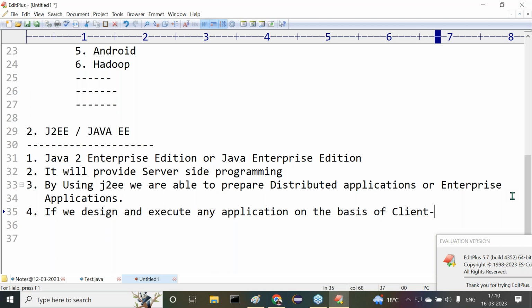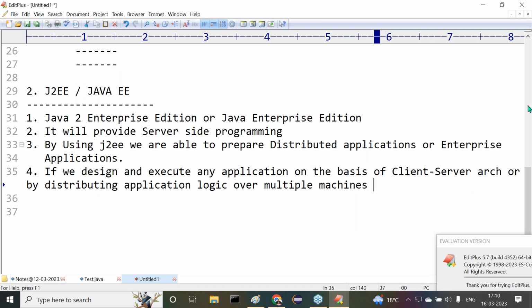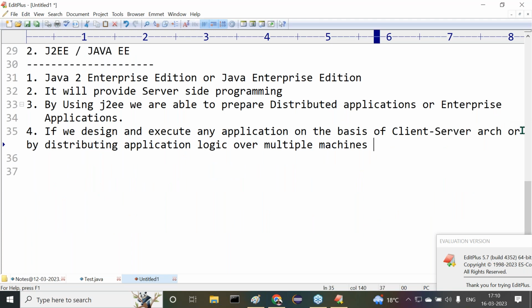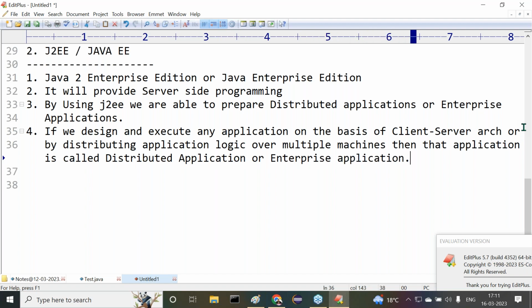Similarly, if we design and execute any application on the basis of client server architecture, or by distributing application logic over multiple machines, all of you get my point or not, then that application is called a distributed application. The same distributed application can also be called an enterprise application. That's it. This is exactly the definition.